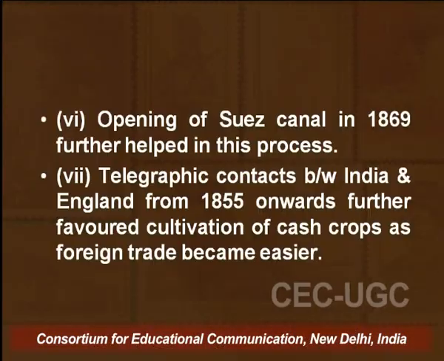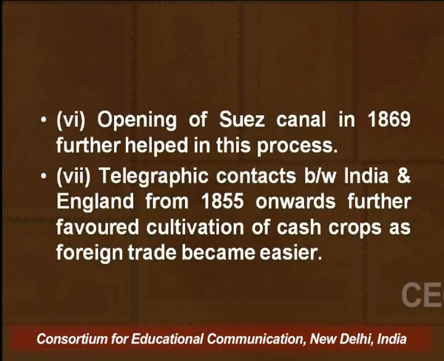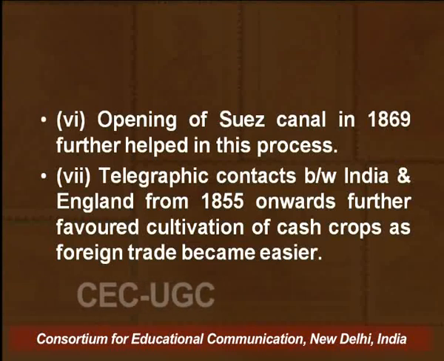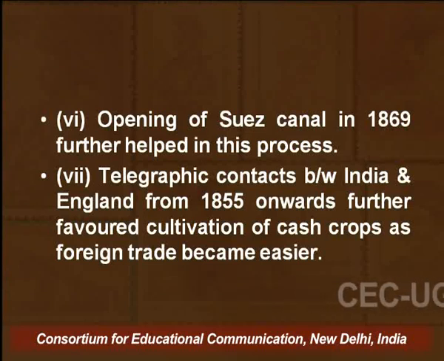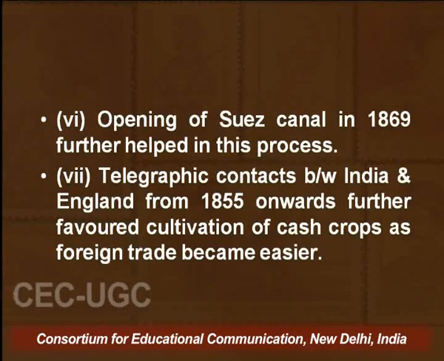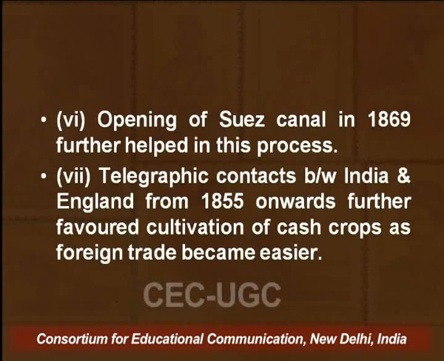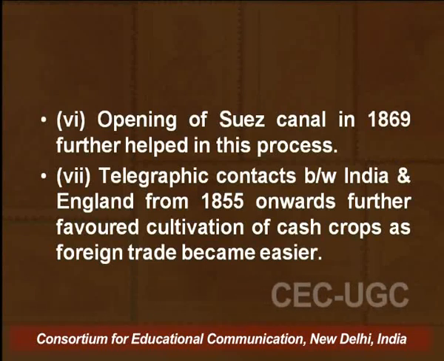We also find that the opening of the Suez Canal in 1869 helped in this process, as trade could be done at a more convenient pace because the route became comparatively shorter. We also find that the telegraphic contact between India and England from 1855 onwards also favored the cultivation of cash crops as foreign trade became easier.